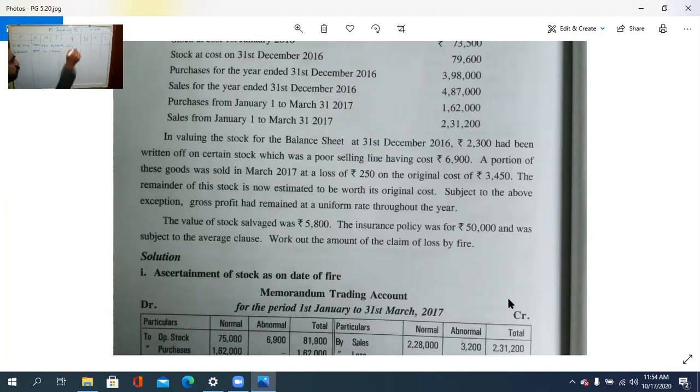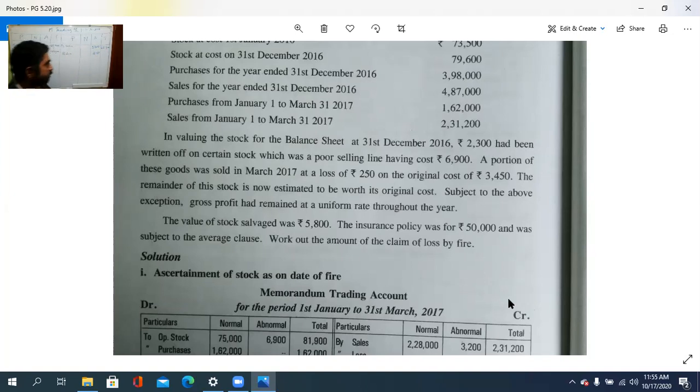By sales, 2,31,200. Out of that, how much is sold? Abnormal item 2,300 is sold. It is sold at 3,450, but in that there is a loss on sale, a loss of 250. So that sale also comes into this. So the total should be 2,31,200, and by loss 250, not 200.